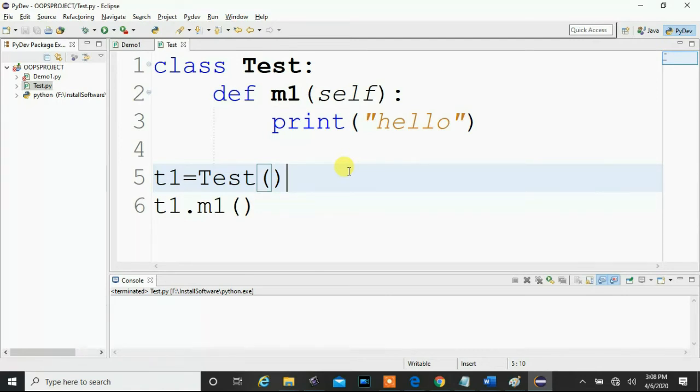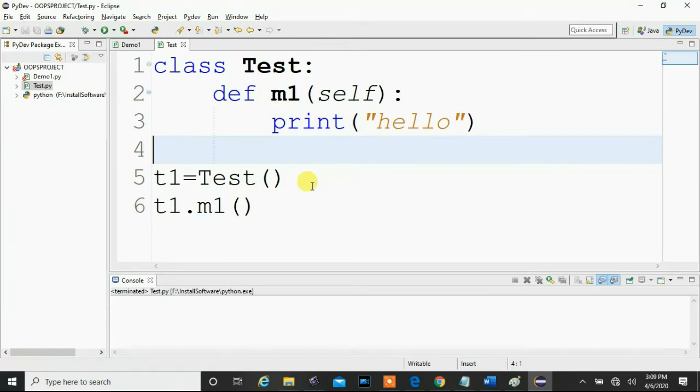For that set of lines of code, the best place is a constructor, because a constructor is a special method which will be invoked automatically whenever an object of the class is created. So remember this point: when should we go for a constructor?